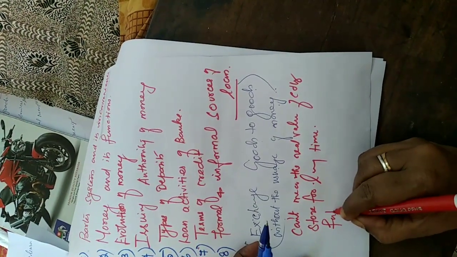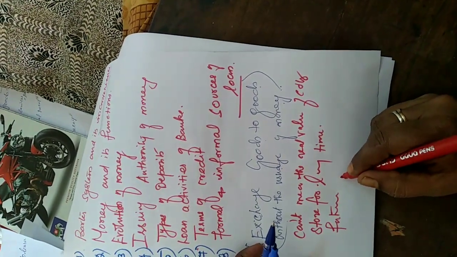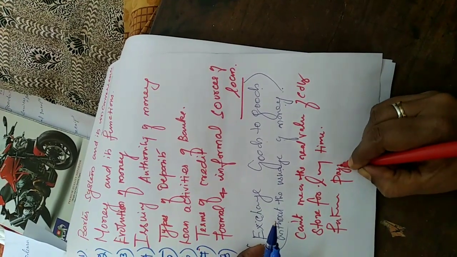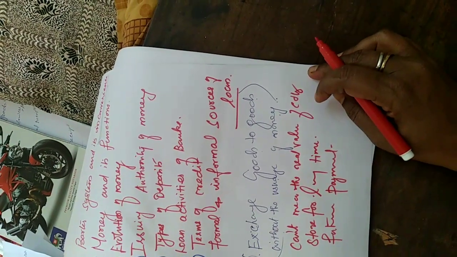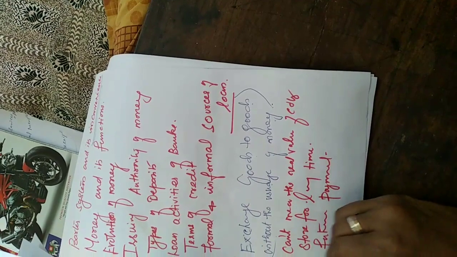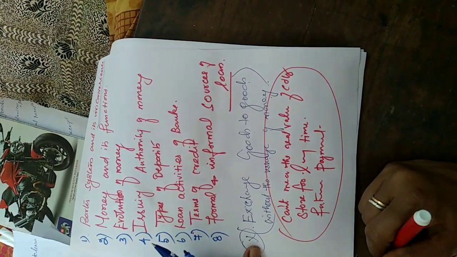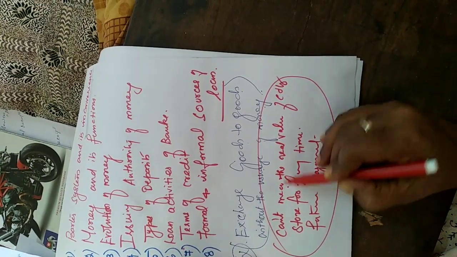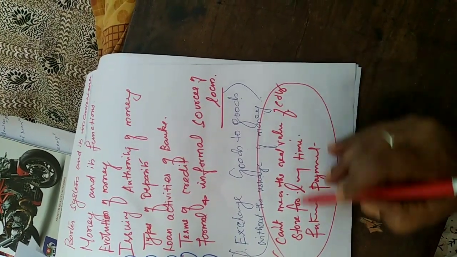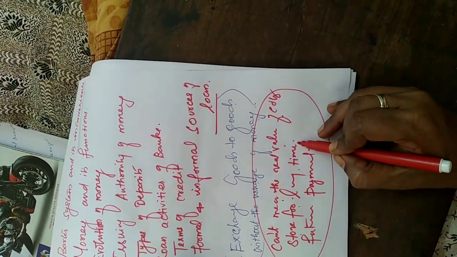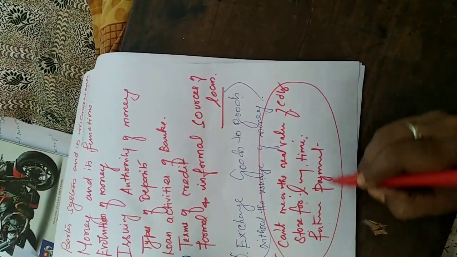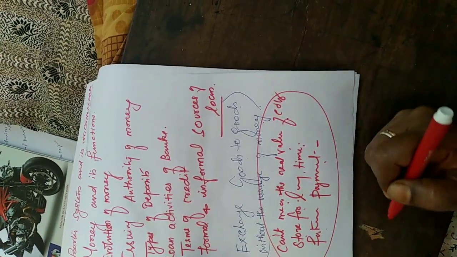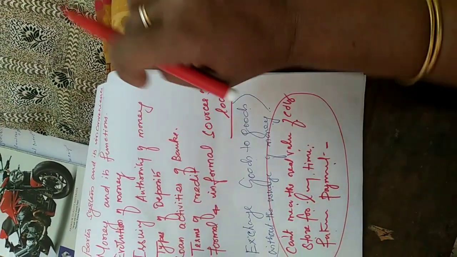Then future payment will be very difficult in the barter system. These are all the inconvenience of the barter system. First of all, we couldn't measure the real value of the commodity. Store for a long time is very difficult. Future payment is also very difficult under the barter system.